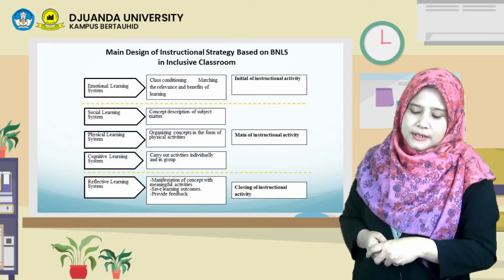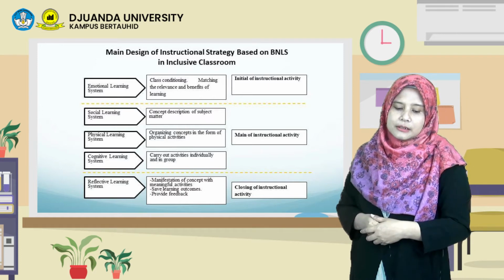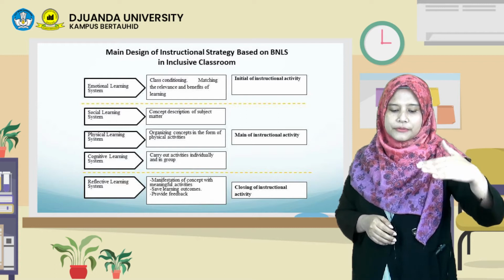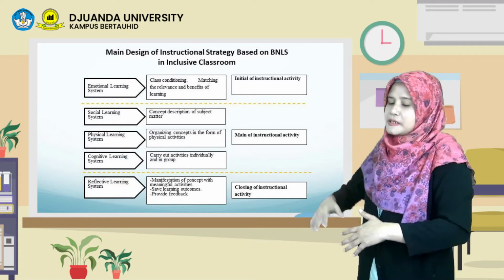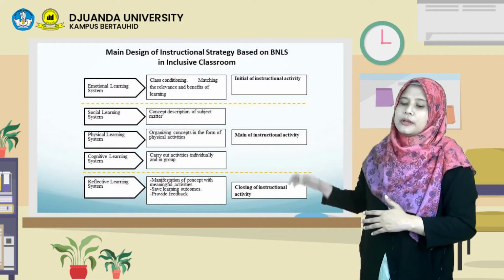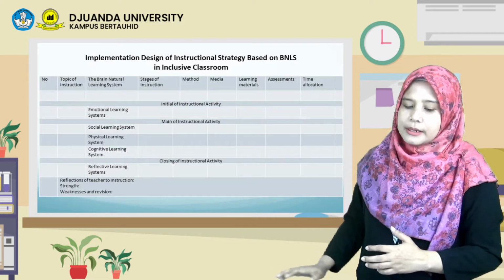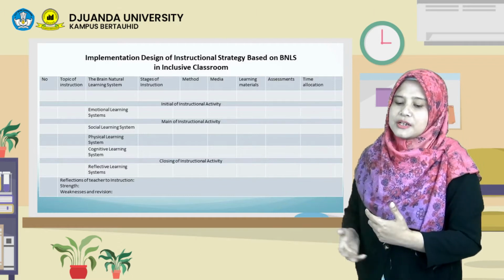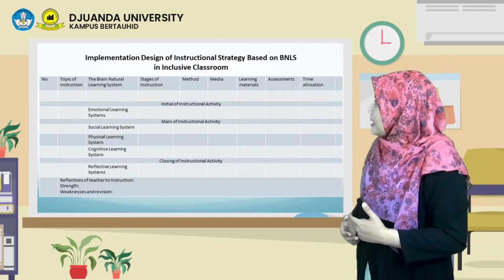And at the closing instructional activity, we put the reflective learning system at the end of the instruction. So this is the main design of the instructional strategy based on the BNLS. And this is how we can implement the design of the instructional strategy.